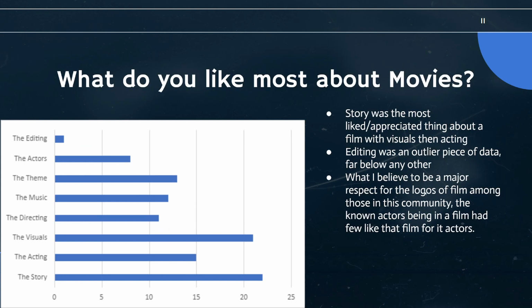And what I believe to be a major respect for the logos, the real nitty-gritty science of film, here, acting was the second lowest. So for these people, these cinephiles, I assume after looking at this data that just because the movie has Tom Cruise in it doesn't mean that they're a fan.